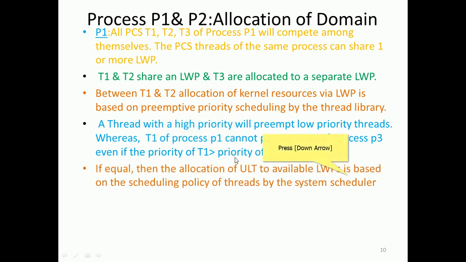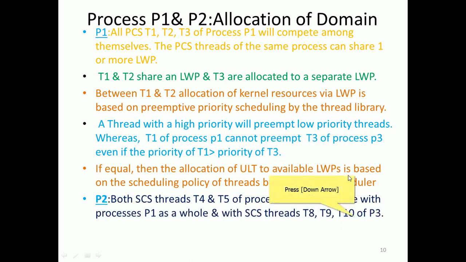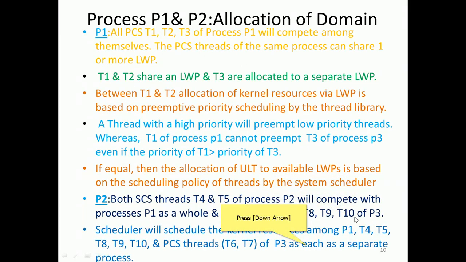If equal, then the allocation of user level threads to an available LWP is based on the scheduling policy of that scheduler. Process P2 has both SCS threads T4 and T5, that is system contention. Process P2 will compete with process P1 as a whole, and the SCS threads will be T8, T9 of P3. So the remaining P3 process scheduler will share the kernel's resources: P1, T4, T5, T9, T10, and the PCS threads are T6, T7 of P3, a separate process.